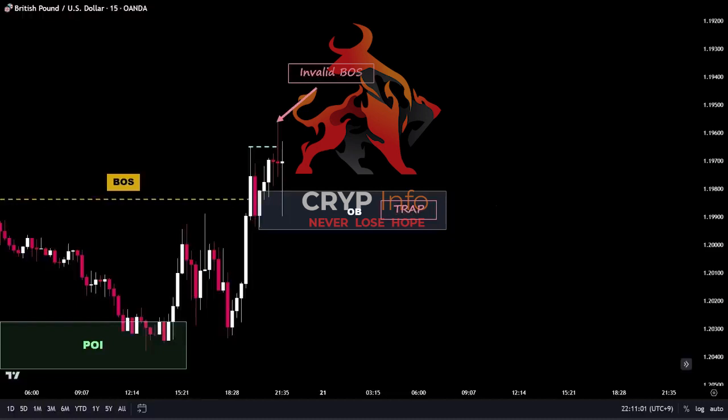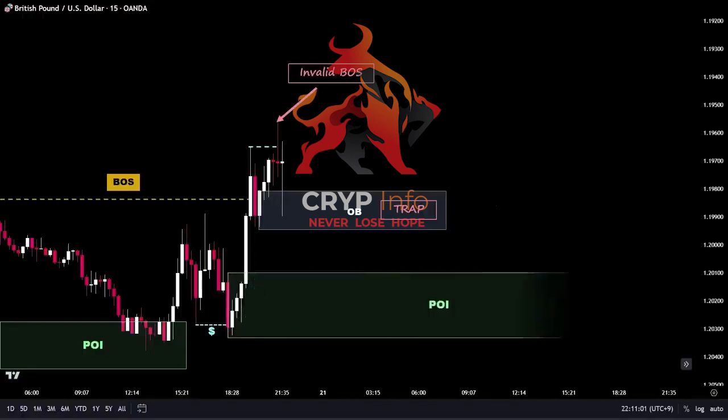If we look back a little, we can identify this most recent low, which was subsequently swept by the price's next move in a single candle. The price then closed below the low's range, but immediately pushed back up. Notably, the second candle's body or wick did not close lower than the first candle's body or wick, indicating a valid bullish point of interest, POI. Therefore, I'm going to highlight the last selling candle that swept the liquidity below the low. This zone becomes our point of interest, and if the price pulls back into this zone, we will be looking to enter the market by going long.